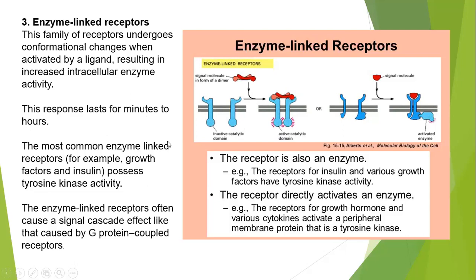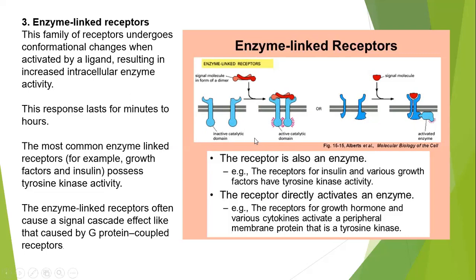The most common examples for this enzyme linked receptor are growth factor and insulin receptors with tyrosine kinase activity. These enzyme linked receptors often cause a signal cascade effect like that caused by G protein coupled receptors.